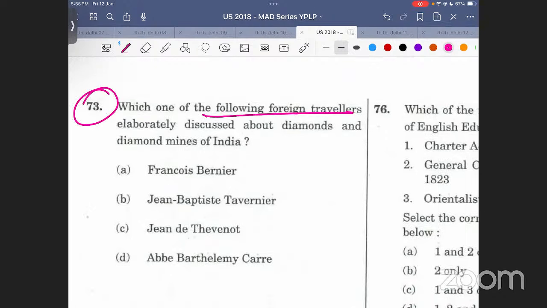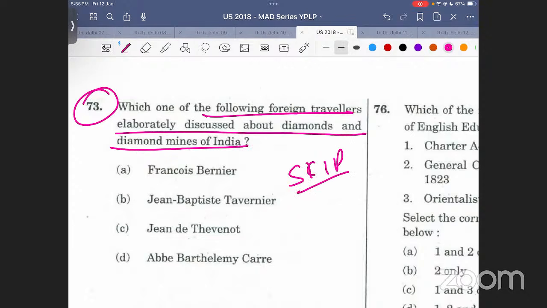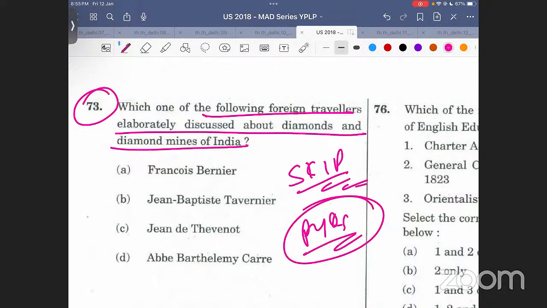Which one of the following foreign travelers elaborately discussed diamonds and diamond mines of India? Again, skippable. If you have not read it, completely skip it. Don't take any tension. However, this question has its roots in PYQs. When I show the PYQs, I'll tell you that this question has been mentioned somewhere in them. I'm not very sure, but it has been mentioned somewhere. So you can skip these kinds of questions.